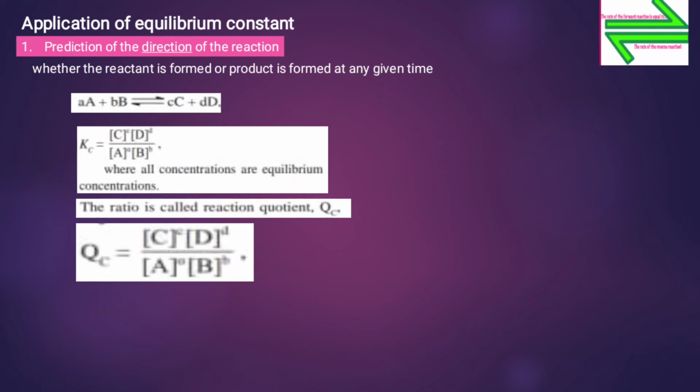Now, when we know the value of Qc and Kc, and when we compare both, this comparison of Qc and Kc is very useful to decide whether the forward or reverse reaction should occur to establish the equilibrium.